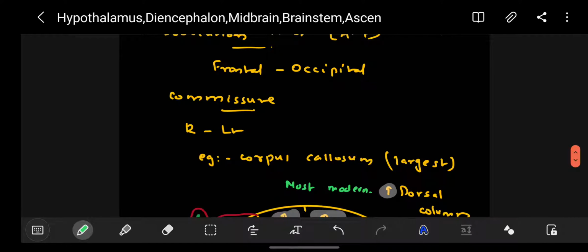And we have a bundle of white matter to connect the right and left parts of the brain, and that bundle of white matter is called commissures. Corpus callosum is the largest commissure in our central nervous system.